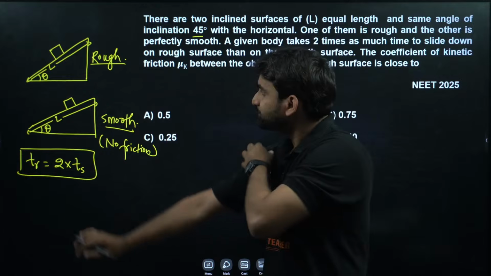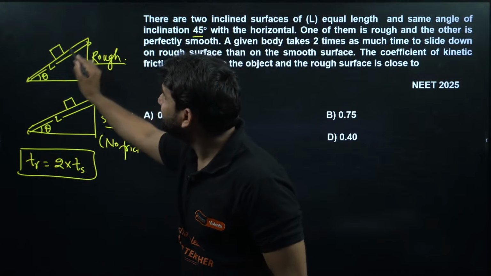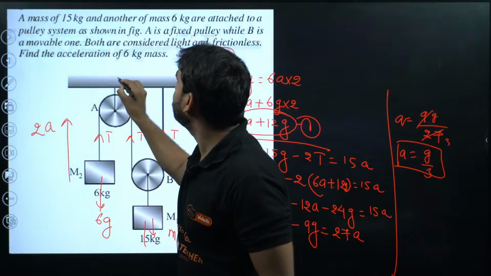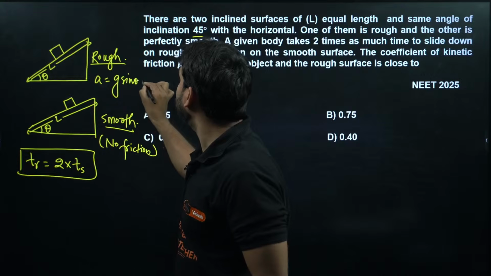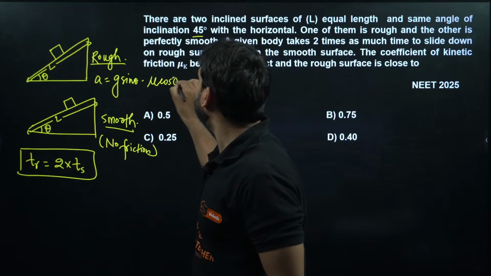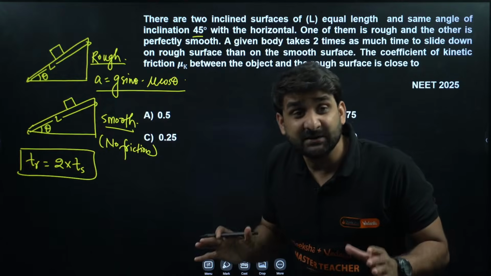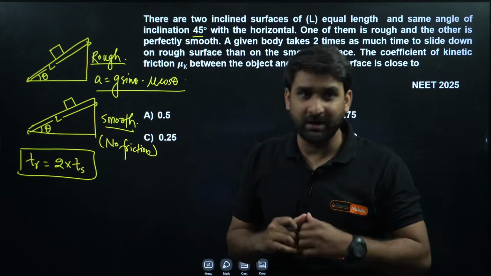Listen carefully. For a rough surface, when the body slides down, the formula of acceleration is g sin theta minus mu cos theta. Please keep it in mind. This formula for the rough surface is g sin theta minus mu cos theta. Mu is the coefficient of friction between the block and the surface.